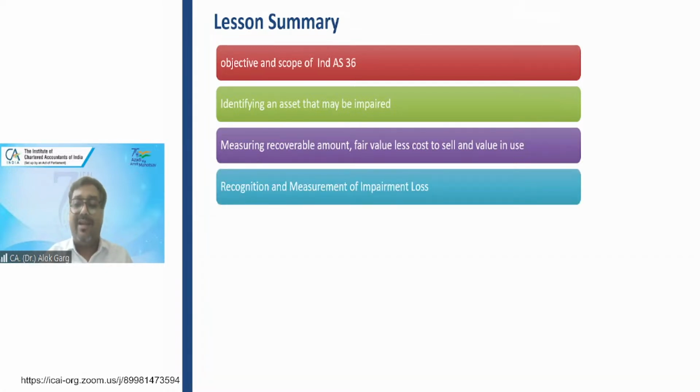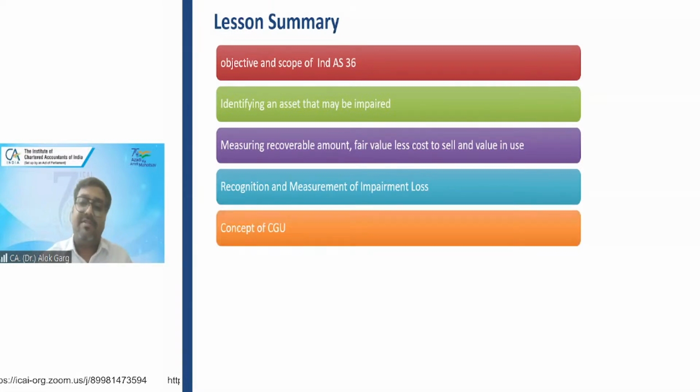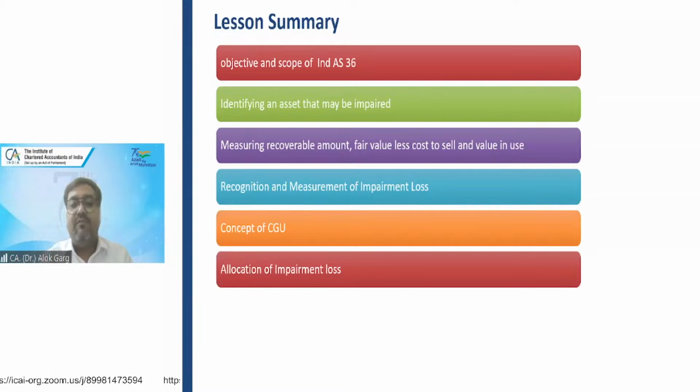We discussed how to recognize an impairment loss. The impairment loss has to be debited to the P&L, but if it is on an asset which has opted for a revaluation model, for example, PPE or intangible asset, it has to be considered as a revaluation decrease. We discussed how to measure an impairment loss. We discussed the concept of cash generating unit. It is the smallest identifiable group of assets which can generate independent cash flow. We discussed allocation of impairment loss on a cash generating unit.